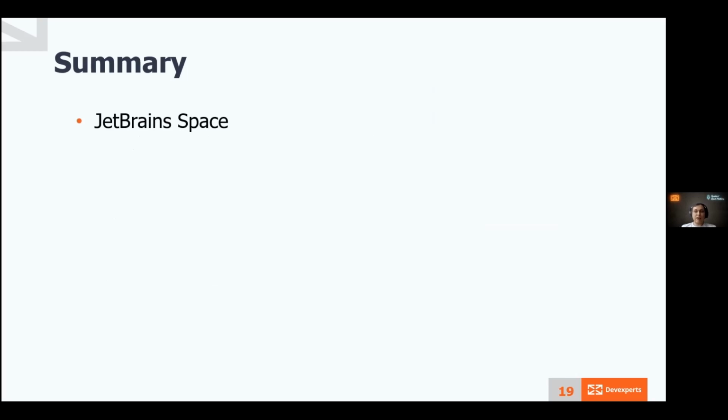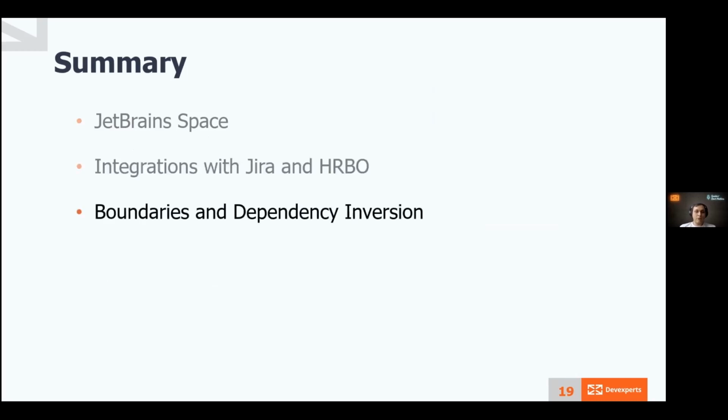Let's make some summary of what I've talked about today. So the first one, JetBrains Space, an interesting CI tool, which is not production ready yet. Integration with Jira and HRBO is not rocket science. You can do it by yourself. Learn from the mistakes you made. Apply what you learned to your work. In our case, main problems were architectural ones.